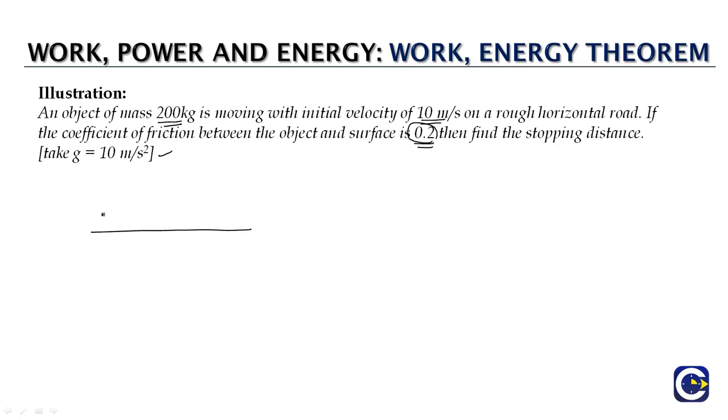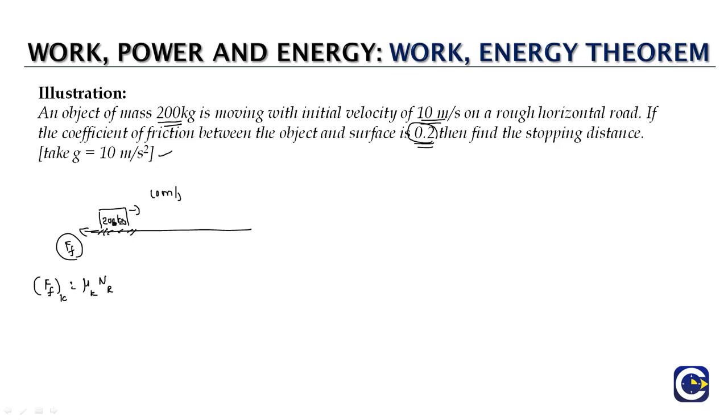As we can see, we have an object of mass 200 kg which is moving with an initial velocity of 10 meters per second on a rough horizontal surface. Now the object is moving only in the horizontal direction, so along the vertical line there is no motion. So why we are looking at the vertical line is, as the object is moving towards, here in this case we assume it to be the right side, the frictional force acting on this will be towards the left side, and kinetic friction will be equal to coefficient of kinetic friction into the normal reaction between the two surfaces.